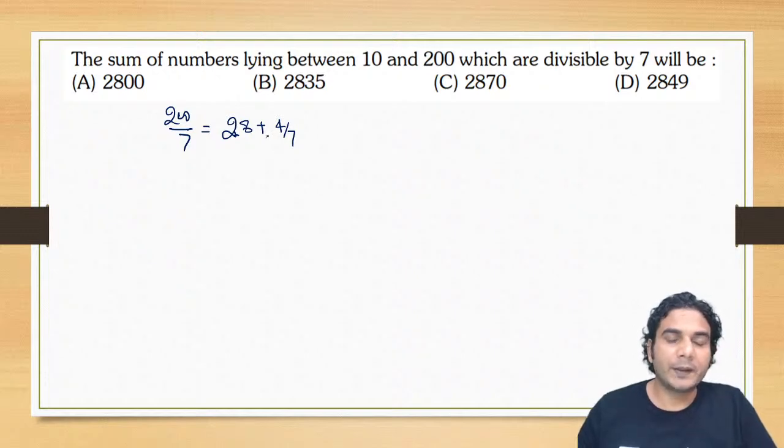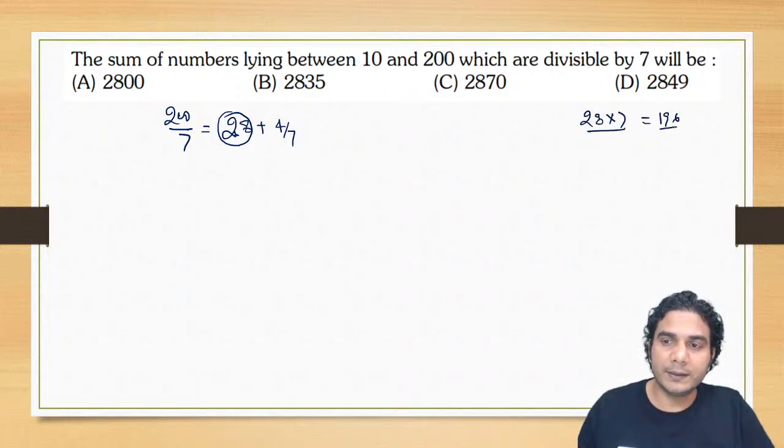28. Okay. So you can see 28 terms. This is the integral part, 28. So there are 28 multiples of 7 less than 200, right? 28 multiples. The last term will be 28 into 7. You can check what the last number is, 28 into 7. Check it, it should be 196, right? So 196 is the last number divisible by 7.